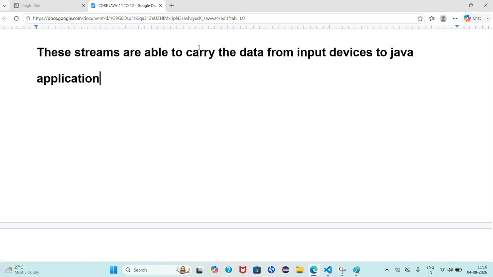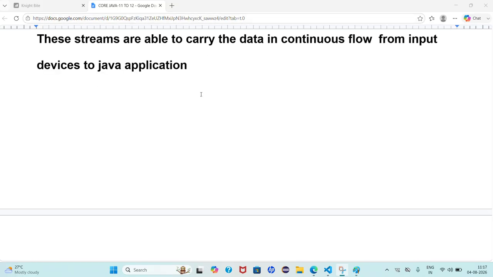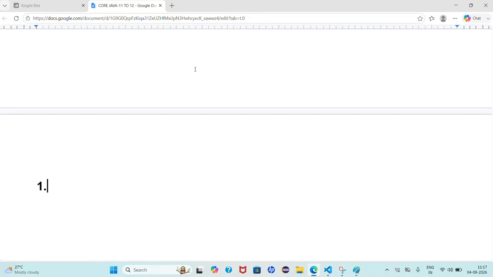So these streams are used to carry data from input devices to a Java application. Do you understand what I am saying? By using input streams, we can send the data to the Java application. So tell me a few basic examples for input streams. Does anyone have any idea?